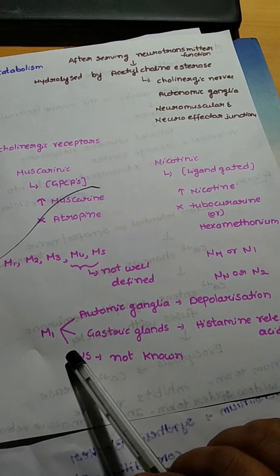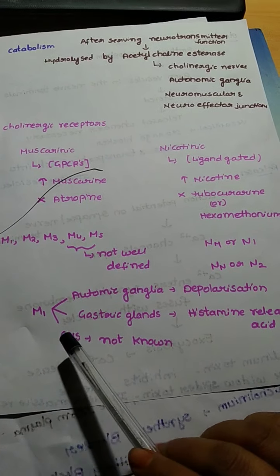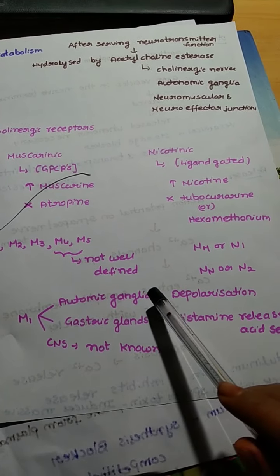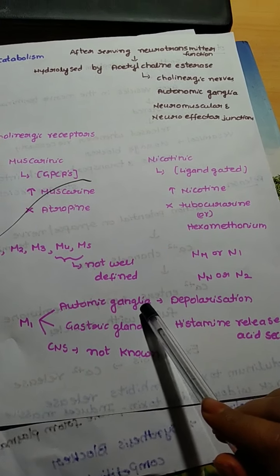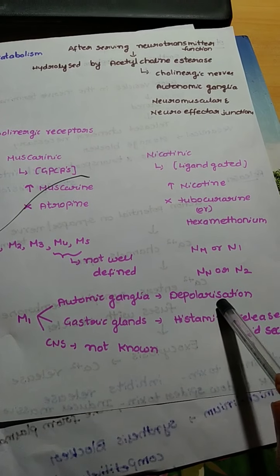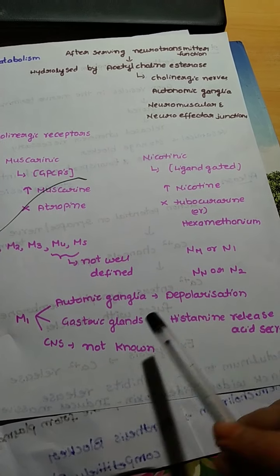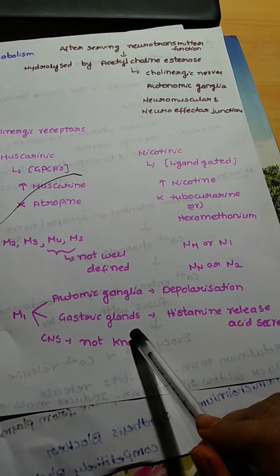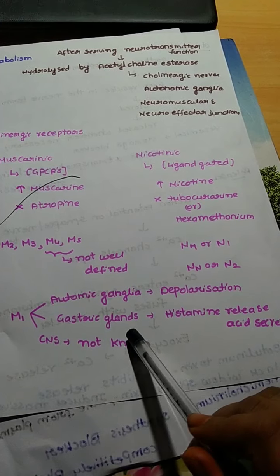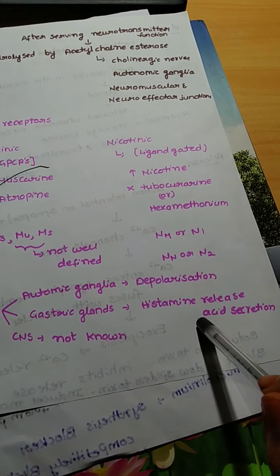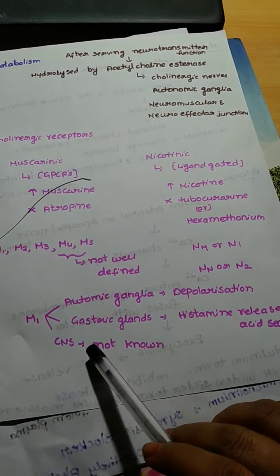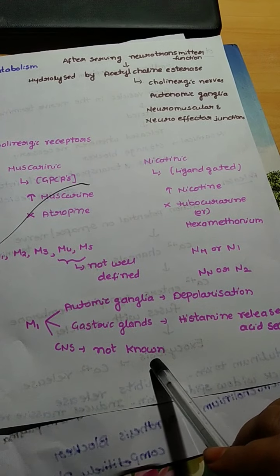The location and functions of M1 receptors we will see now. These M1 receptors are present mainly in the autonomic ganglia. In the autonomic ganglia, there will be depolarization when acetylcholine acts on the M1 receptor. These M1 receptors are also present on gastric glands, which is helpful for histamine release and acid secretion. These are also present in the CNS, but its function is not known.